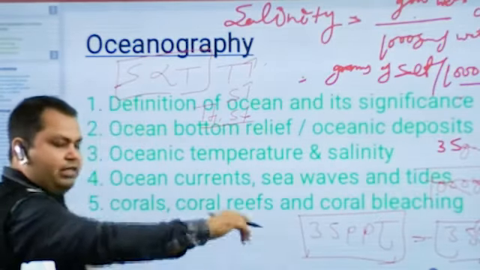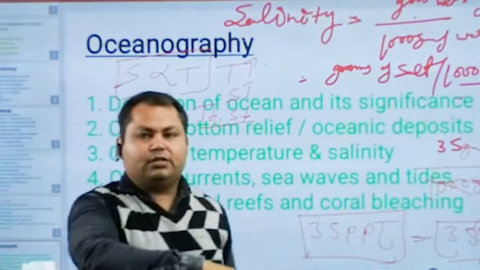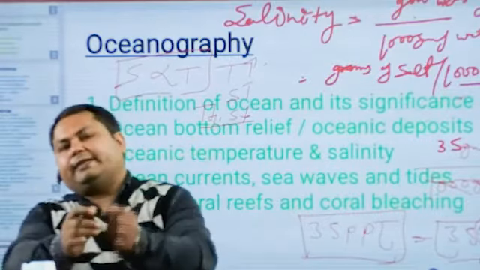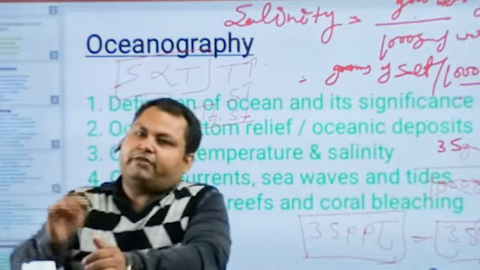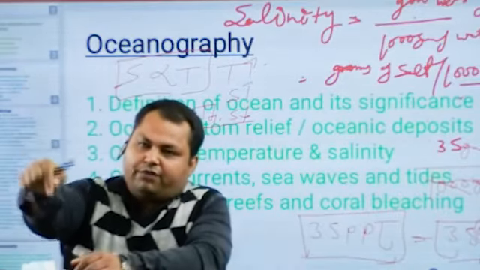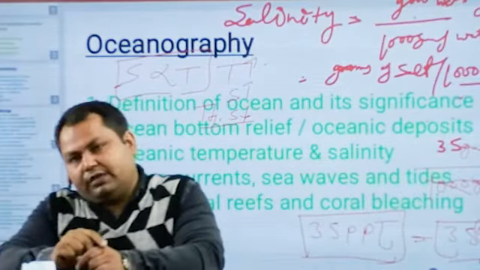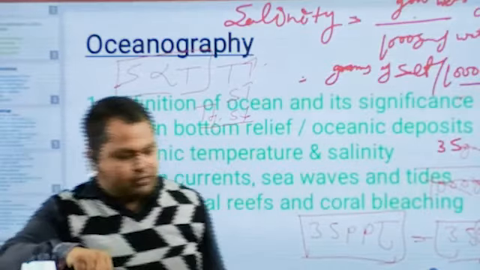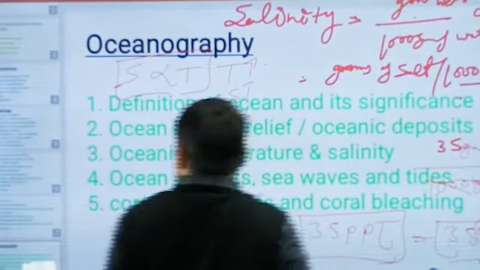So we can say salinity decreases from the equator towards the poles, and it also reduces from the surface of the ocean towards the ocean bottom, right?